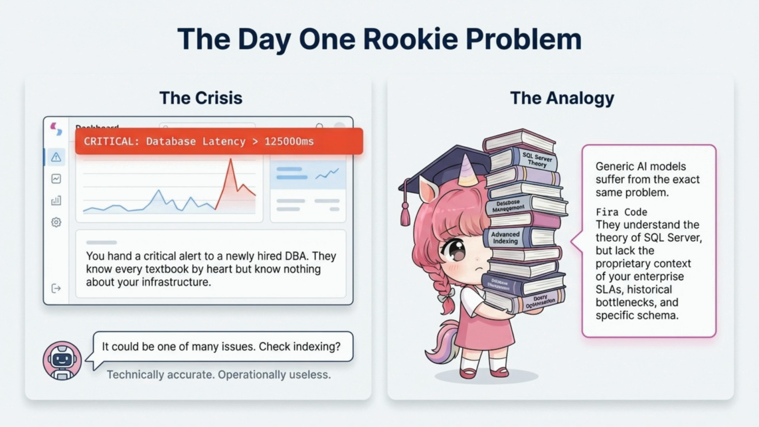This is exactly how generic AI models fail. They have the theory of SQL Server, but they lack your proprietary context, your specific SLAs, your historical bottlenecks, and your unique schema. Without that context, AI is just a rookie on their first day.